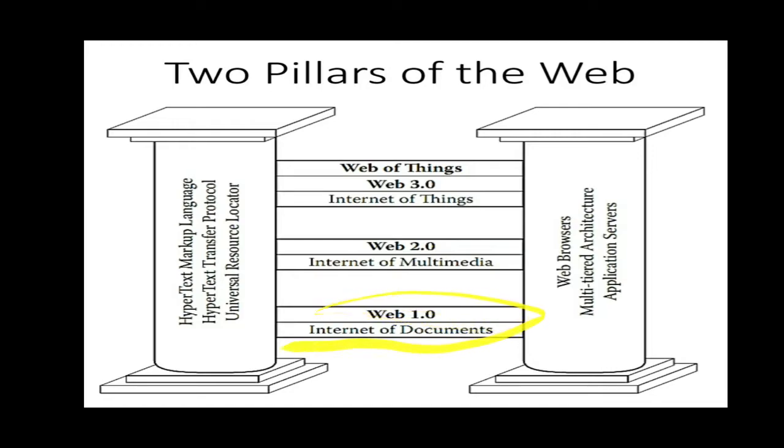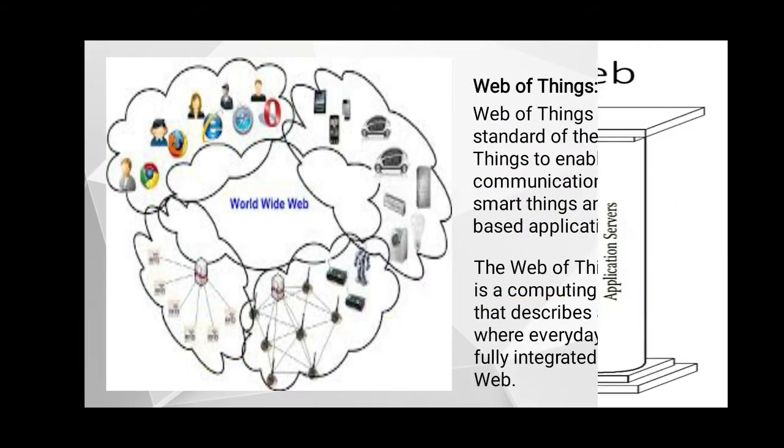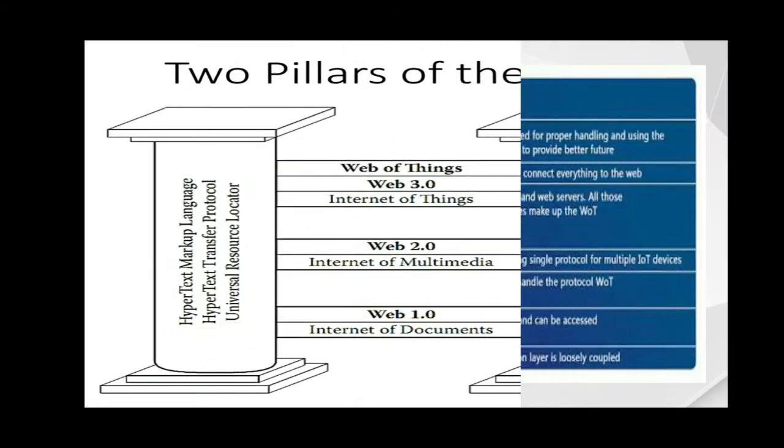Web 1.0 is the basic level and it contains the internet of documents. Then the advanced level, Web 2.0, that is the internet of multimedia. And the third one, Web 3.0 version, that is our IoT, internet of things. Okay, next slide.